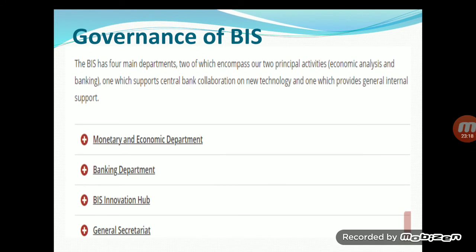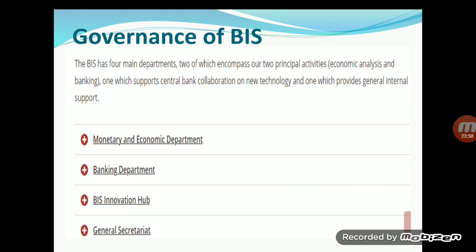The BIS has four main departments, two of which carry out the principal activities: economic analysis and banking. One supports central bank collaboration on new technology, and one provides general internal support. The first department is very important: the Monetary and Economic Department. Second is the Banking Department, and third is the BIS Innovation Hub, which is related to new technology. And fourth is the General Secretariat, general management.